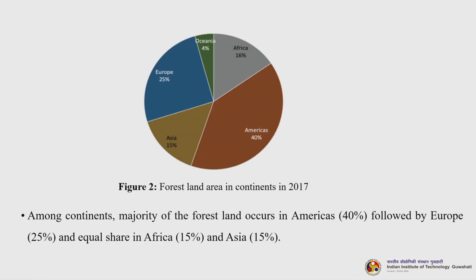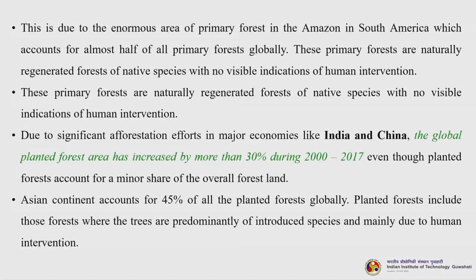So, among continents, the majority of the forest land occurs in the Americas, 40%, followed by Europe 25% and equal share in Africa and Asia, 15 and 15%. This is due to the enormous area of primary forest in the Amazon in South America, which accounts for almost half of all primary forest globally. These primary forests are naturally regenerated forest of native species with no visible indications of human interventions.